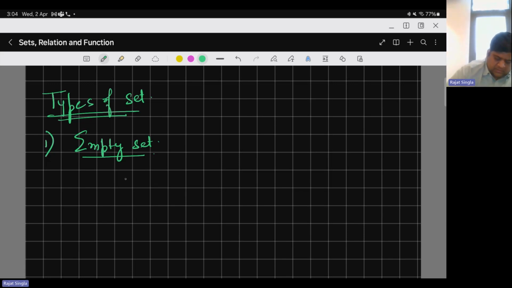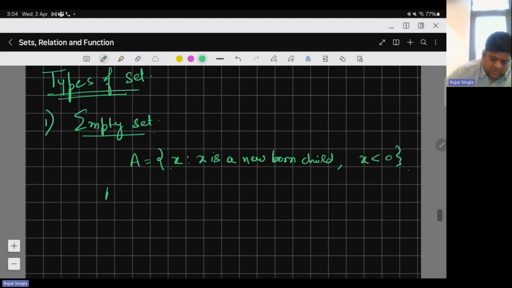Okay, so let's consider a set A such that x is a newborn child which is having age less than 0.